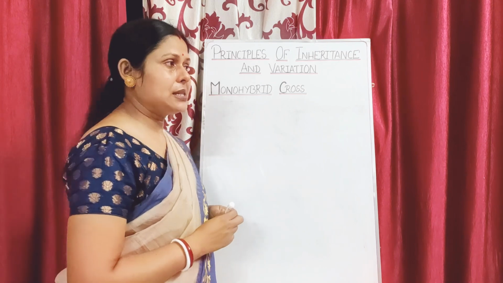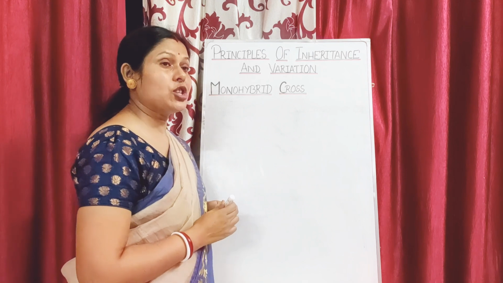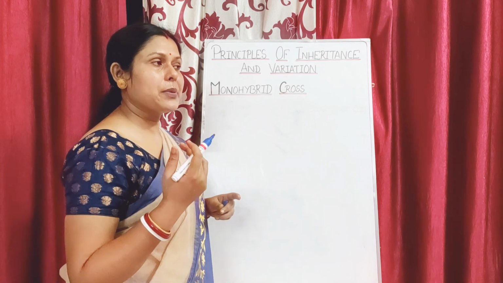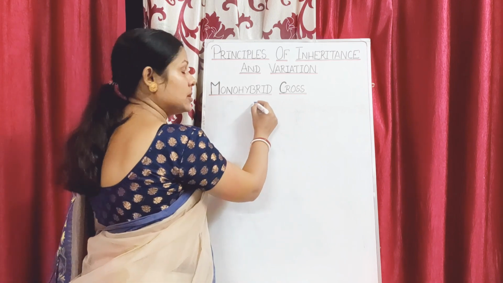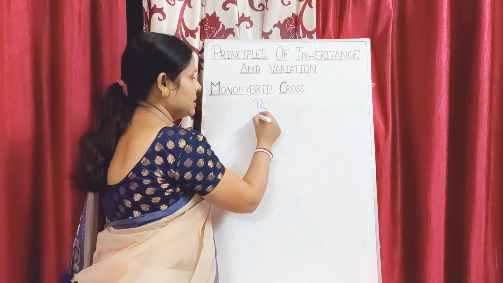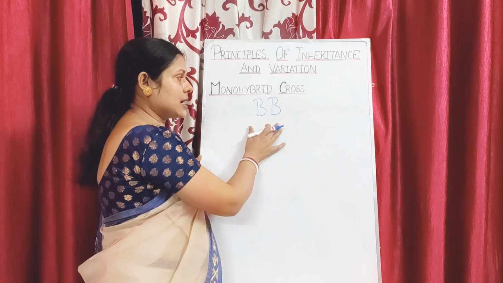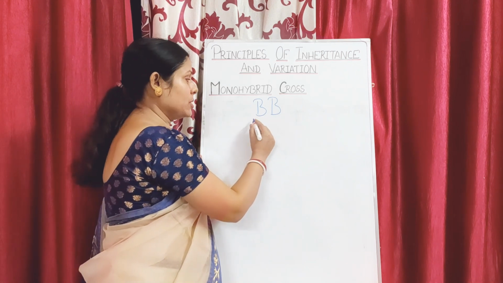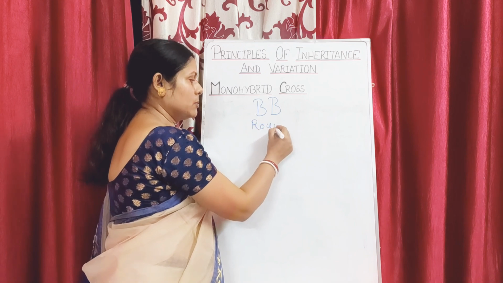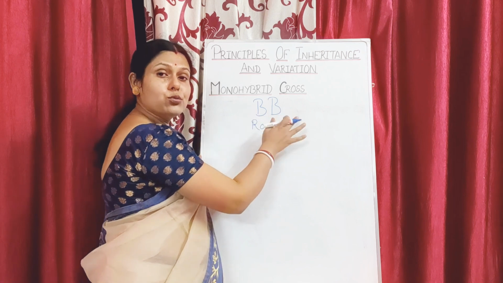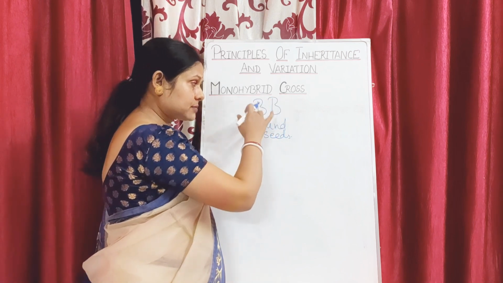Now in case of the pea seed, the shape of the seed is controlled by a pair of alleles, say capital B, capital B. Capital B represents the dominant character. That means the shape of the seed in this case will be round. So round seeds will be because of the two homozygous dominant alleles.